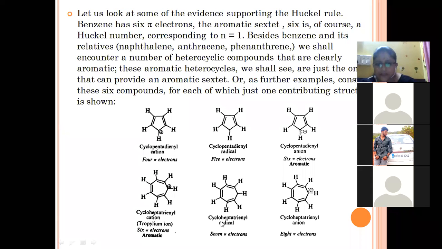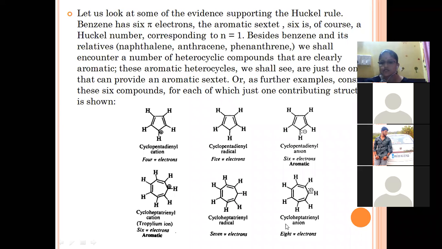Now next, cyclopentatriene radical. That means one electron is removed and one electron is retained on this carbon atom. Now this structure is going to possess 7 pi electrons, which is not under the category of Huckel rule or 4n plus 2 rule. The remaining properties are satisfied by this structure, planar and cyclic in nature, but it is not going to obey the last rule, that is Huckel rule. So the structure is non-aromatic.